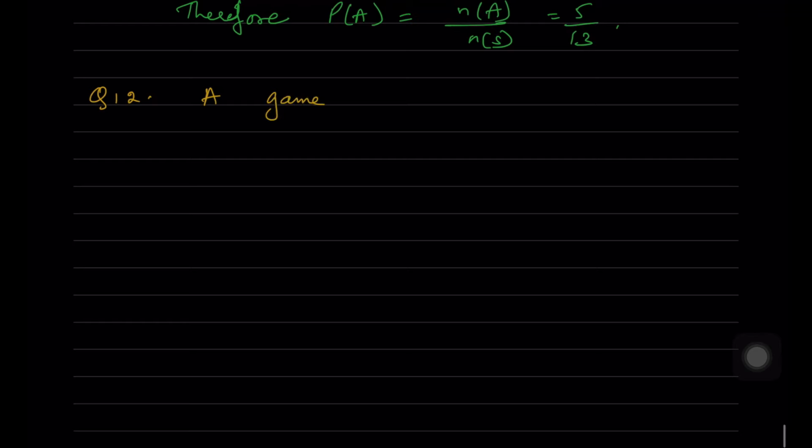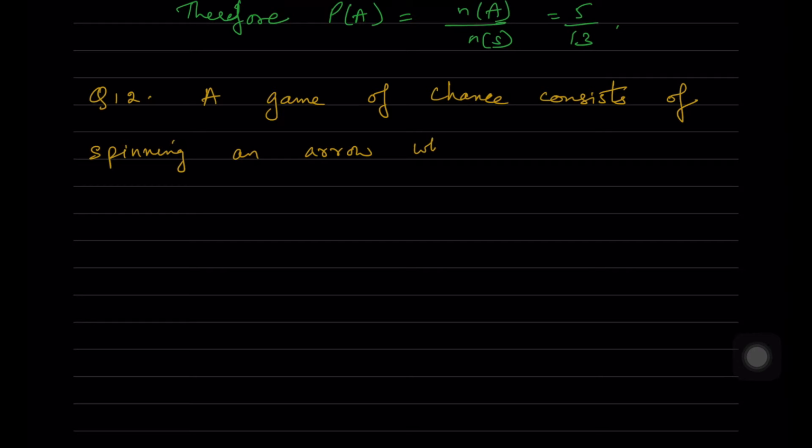A game of chance consists of spinning an arrow which comes to rest pointing at one of the numbers 1, 2, 3, 4, 5, 6, 7, 8, and these are equally likely outcomes. What is the probability that it will point at 8, an odd number, a number greater than 2, a number less than 9?